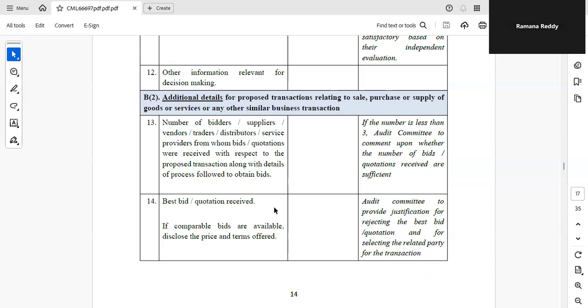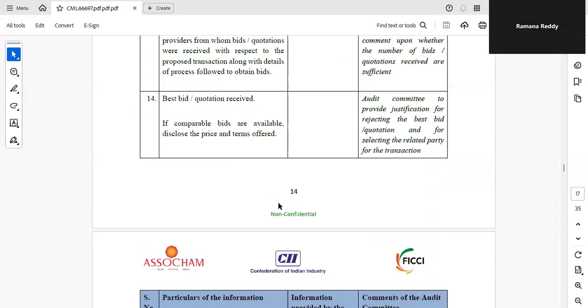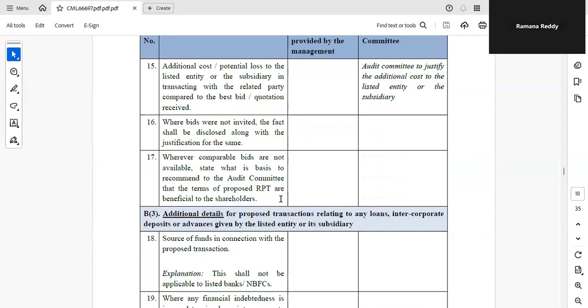The audit committee has to clearly record everything, those quotations. If there are no quotations, then it has to be minuted. If there are fewer than 3 quotations, again it has to be minuted.